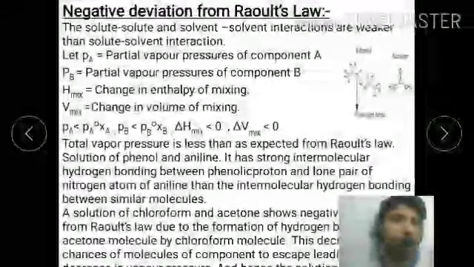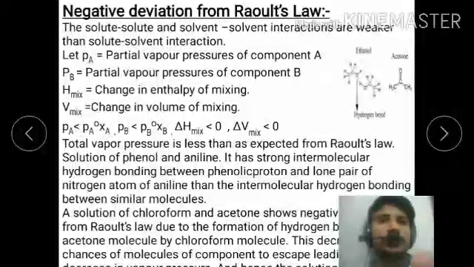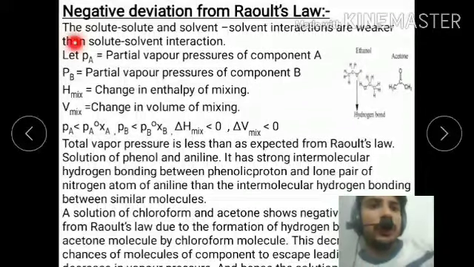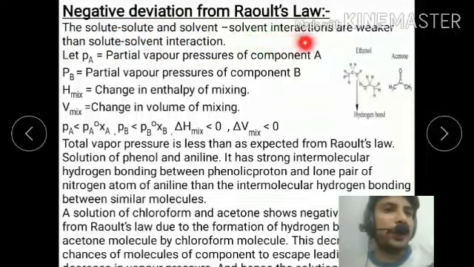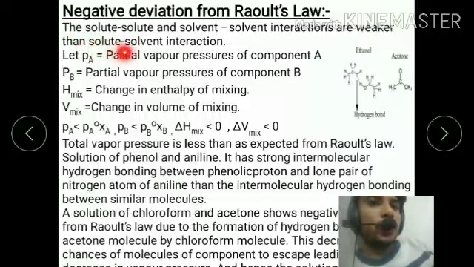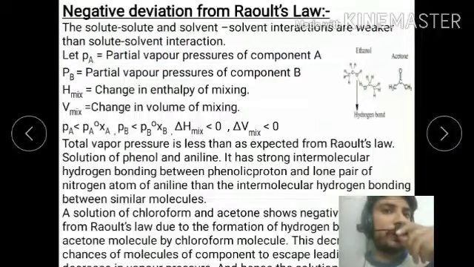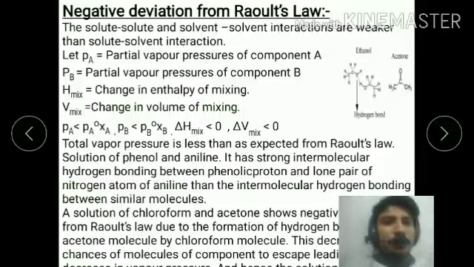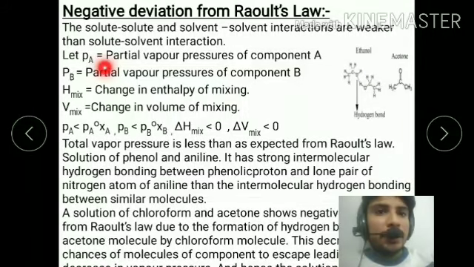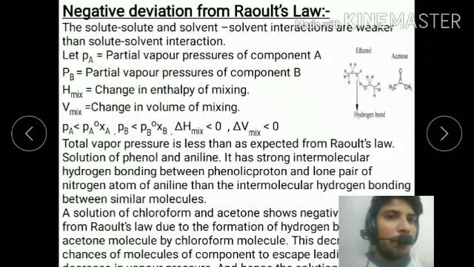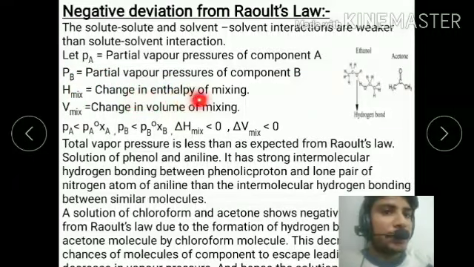Now, negative deviation from Raoult's law. The solute-solvent interactions are stronger than the solute-solute and solvent-solvent interactions, so this is negative deviation from Raoult's law. Let Pa be the partial pressure of component A, Pb the partial pressure of component B, delta H the change in enthalpy, and delta V the change in volume.